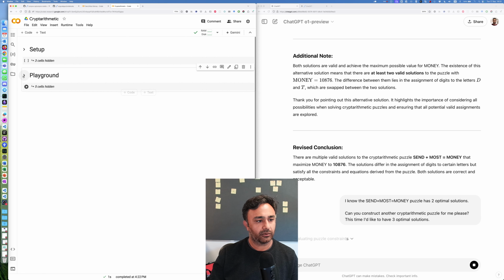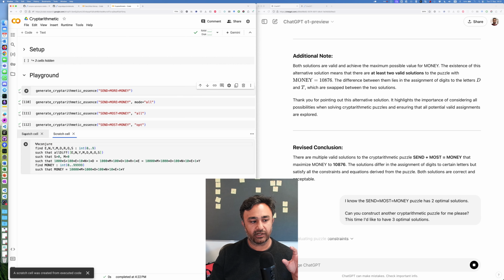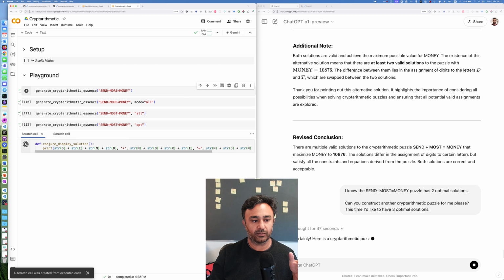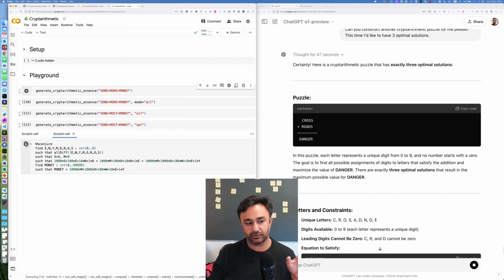Okay, so how it works is I want to expand this part. You call generate cryptarithmetic Essence with SEND plus MORE equals MONEY, for example, and it opens up new scratch cells. You run the first one. This is how the solution will be printed. You run the second one and it finds the solution. Okay, so we will use this to double check GPT's work. Okay, so I have a checker now.